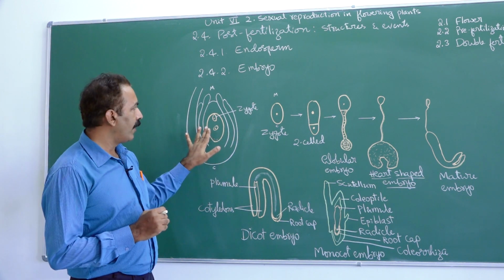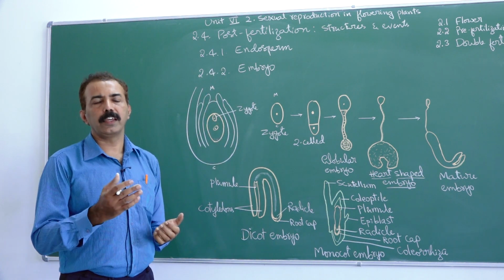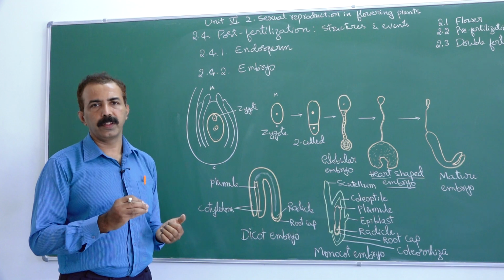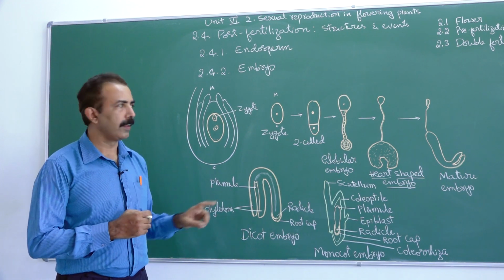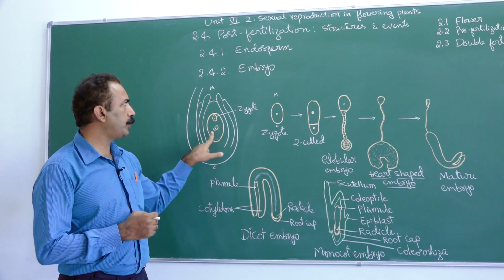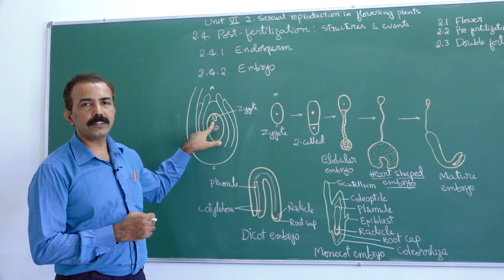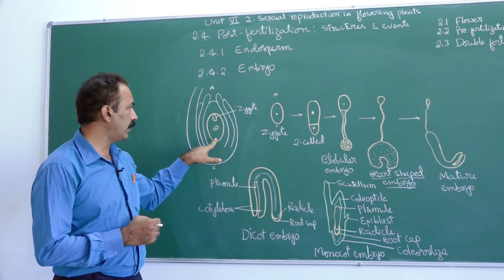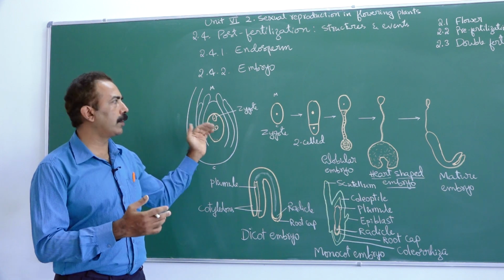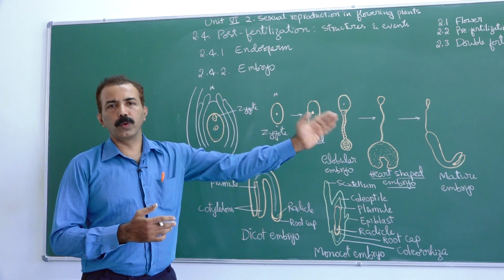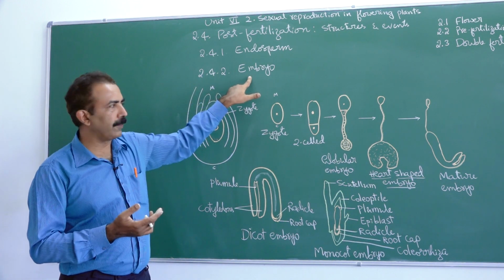So this formation of endosperm is various in various species. In coconut it's a liquid endosperm, in some cases it is a solid endosperm, so it's variable. Once the endosperm tissue is formed, it will provide nutrition to the developing zygote. So the food should come here, it is processed here, given to the zygote so that the zygote can now become the embryo. This is another post fertilization event.